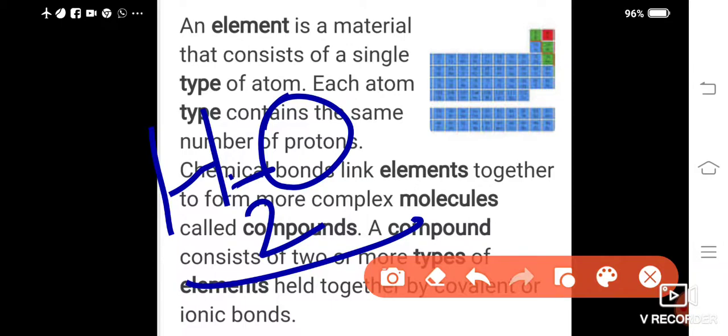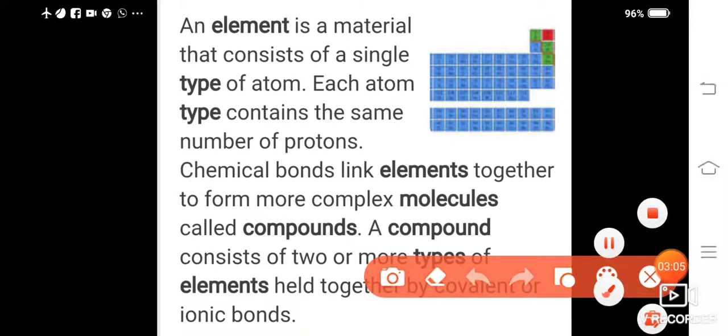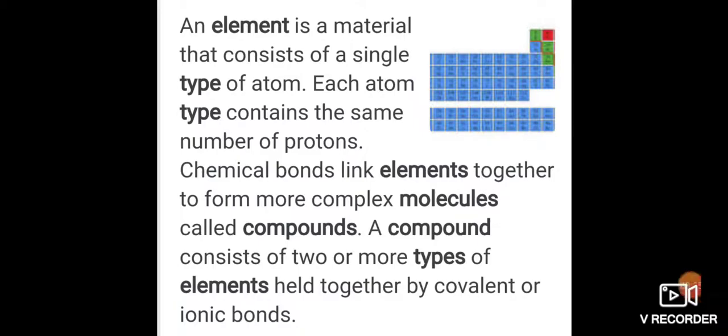It might contain two or even more different types of elements held together. Sugar, if you take, is C6H12O6. This contains three different types of elements, so there is a chemical bond held between them. This we call a compound.